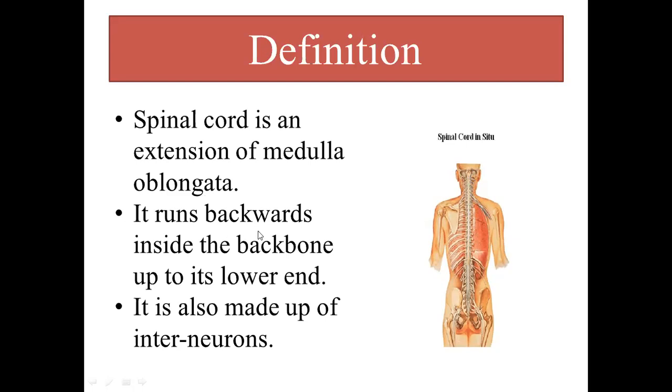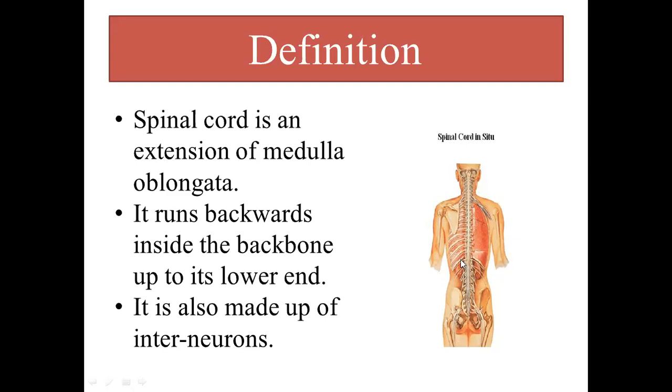Okay, it runs backwards inside the backbone up to its lower end. What does that mean? You all have an idea about the backbone. The bone present at the back of our body is running back to the middle portion of the lower body. This portion, starting just after the brain ends, from the head and neck region and moving to the half of your lower portion, is the backbone. The backbone is the structure made up of bones, which we call vertebral column or backbone.